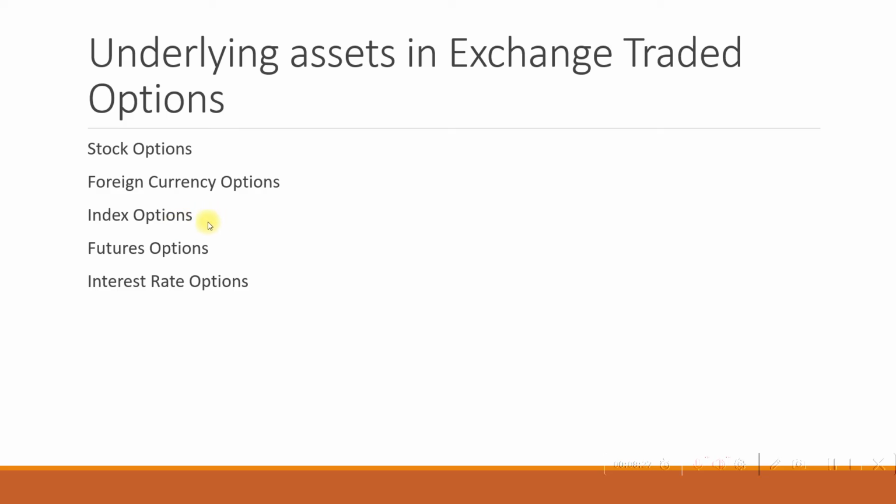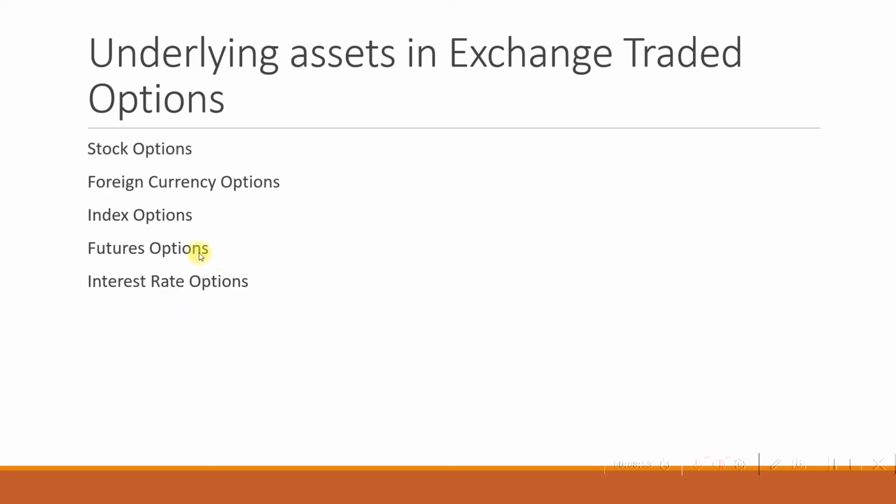Next is index options. So what are index options? In the US options market, the Standard & Poor's S&P 100 index at CBOE, which is Chicago Board Options Exchange, and the major market index at Amex are traded. Options market index options are traded. Similarly, in India, we have index options traded in Bombay Stock Exchange and National Stock Exchange.